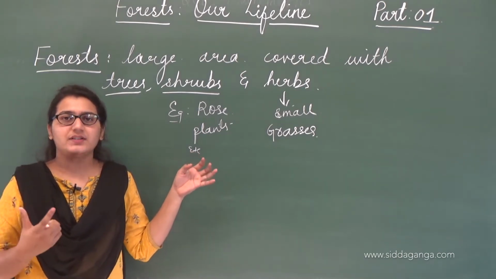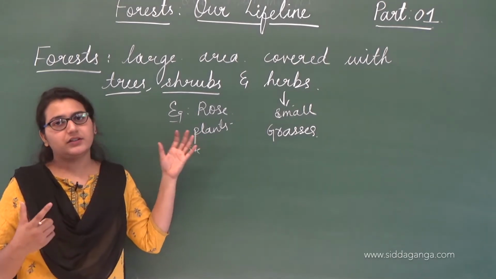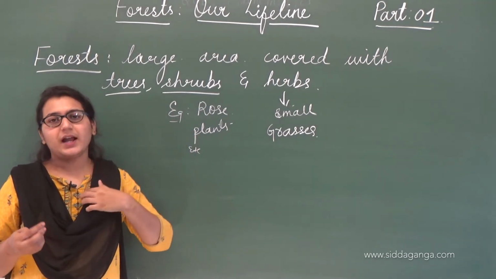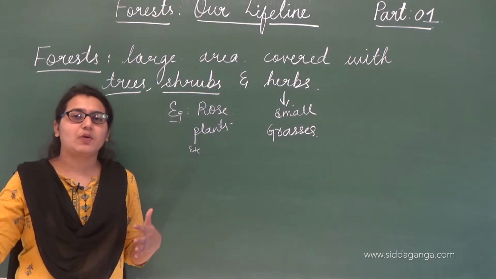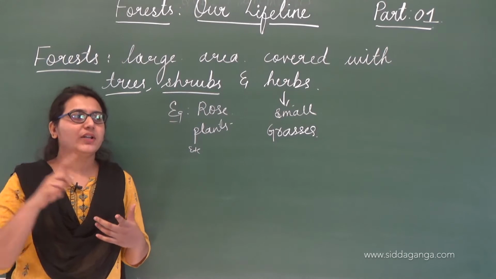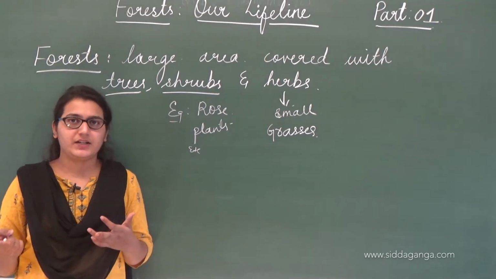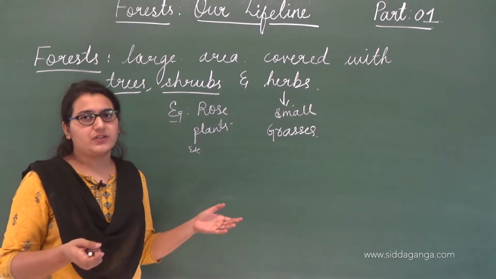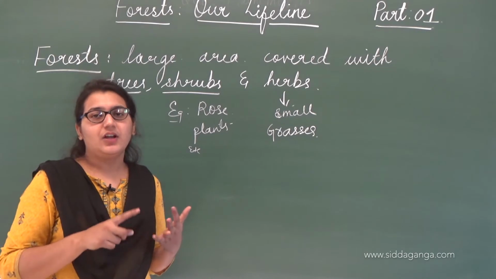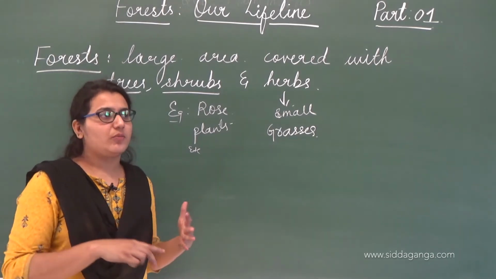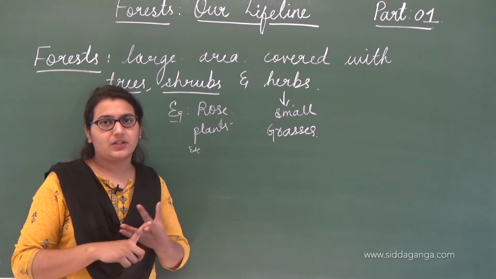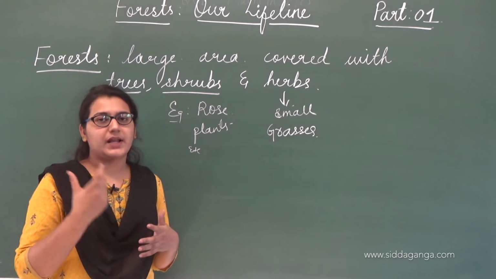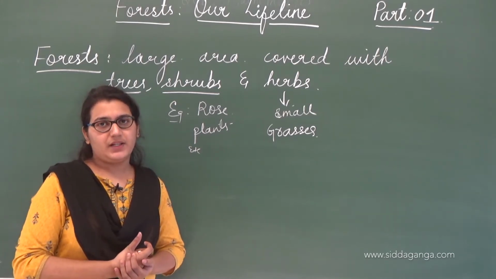So basically forests are the area covered with a large variety of trees, shrubs and herbs. In forest we can have many types of variety. It's not like only fruit plants or only vegetable plants. We can have a variety of vegetation in forest. There are banyan trees, teak, fig, oak, pine, and even small plants like ferns, mosses, herbs, etc. So we can find every type and all varieties of plant species in forest places.